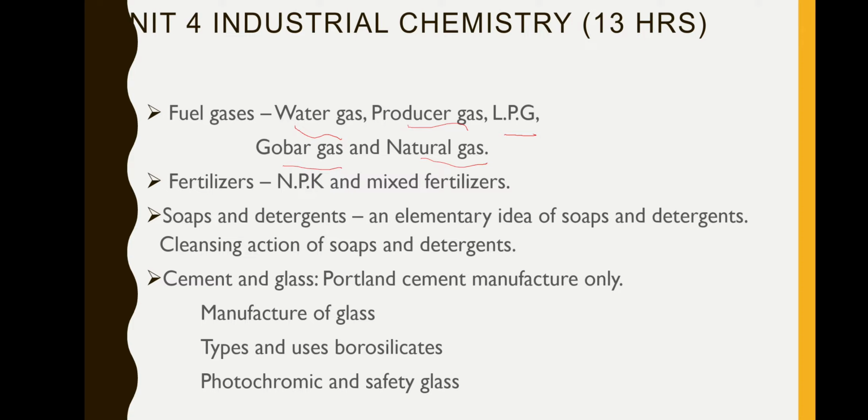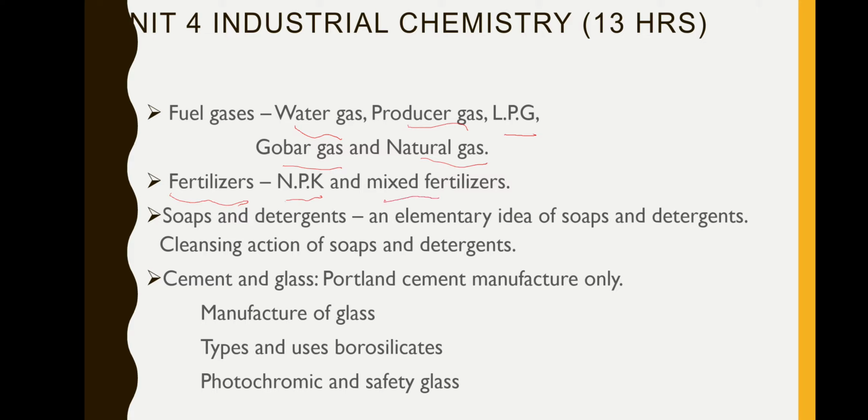Then for our food we need vegetables, fruits, cereals, etc. that we cultivate. So for a better harvest we add fertilizers. Fertilizers mainly contain 3 minerals: nitrogen, phosphorus and potassium. Nitrogen N, potassium K, phosphorus P. So NPK, that we will see.